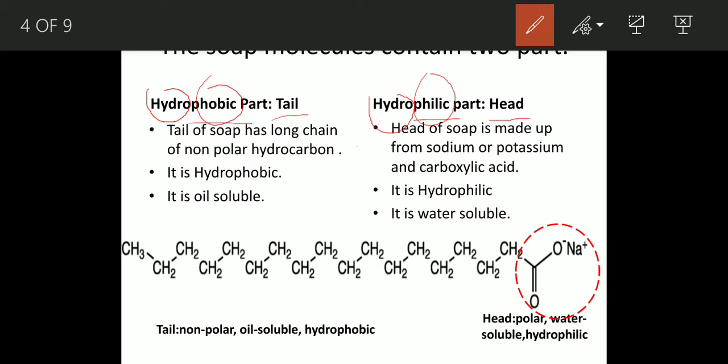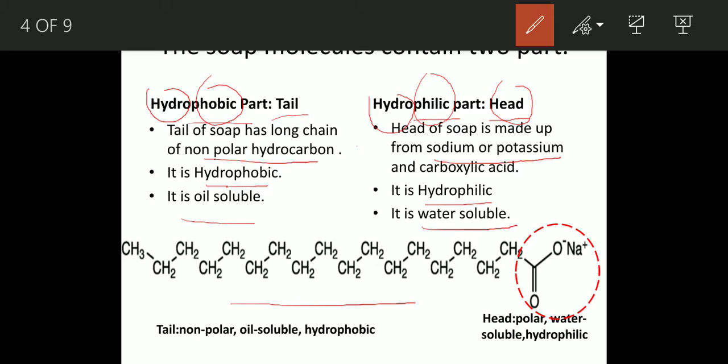So here you can see the structure of the soap molecules. Here this is tail. Tail is generally a long chain of non-polar hydrocarbon. So it is long chain. It is hydrophobic in nature, that means always remains away from water, and it is oil soluble. Again another part is head part. Head part is sodium or potassium salt of carboxylic acid. It is hydrophilic, that means always remains attached with water, and it is water soluble.